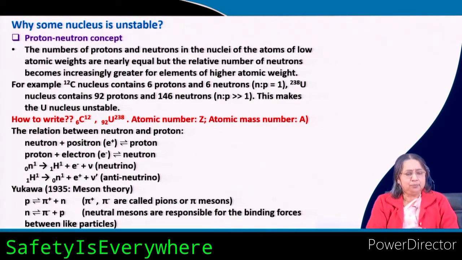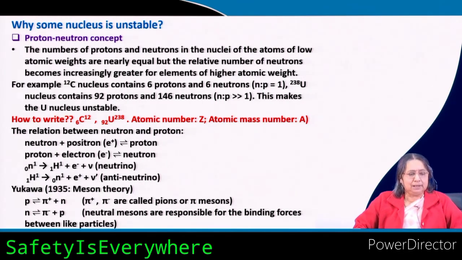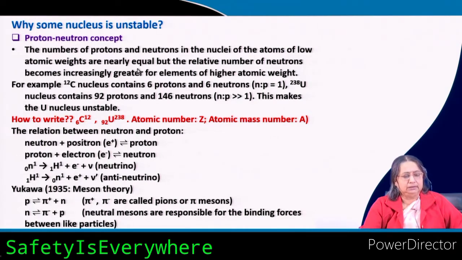In the nuclei of atoms of low atomic weight, when the atomic weight is less, the numbers of protons and neutrons are almost equal, okay, but the relative number of neutrons becomes increasingly greater for elements of higher atomic weight.